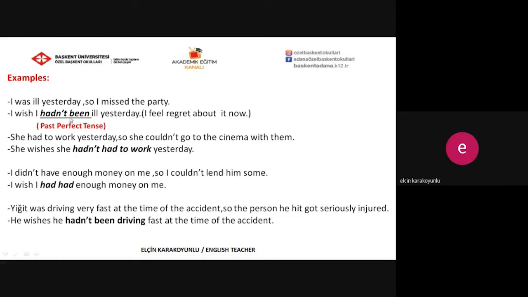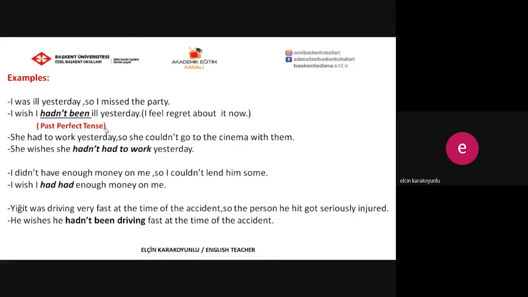In other words, verb 3 in past perfect tense. Just remember. And the third one, I didn't have enough money on me, so I couldn't lend him some. I wish I had had enough money on me, but I didn't have.